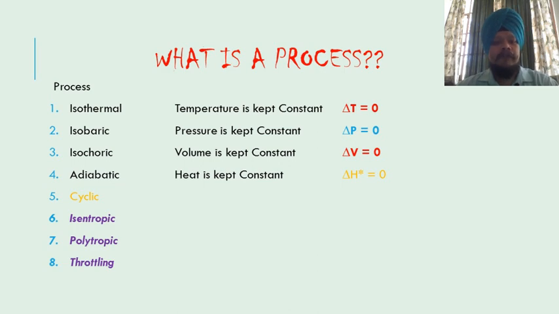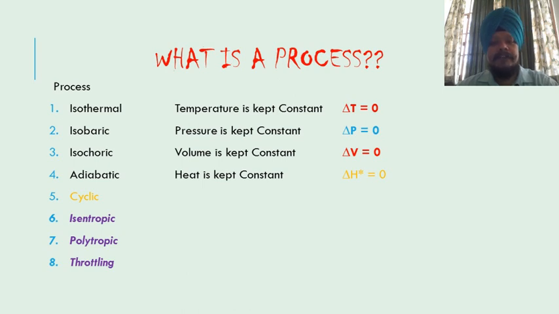So first of all, we know the variables, and now there are 8 types of processes, but in these lectures we consider 4 types of processes. One is the isothermal process, isobaric process, isochoric process, adiabatic process, and cyclic process. Then there are 3 left. These 3, including the throttling process, will be considered in the engineering courses. So we are studying science, so we'll consider these concepts.